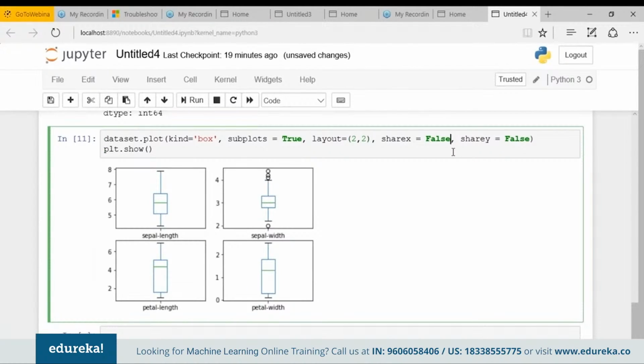Hold on guys, Arya has a doubt. He's asking why we are using the sharex and sharey values, what these are, and why we have assigned false values to them. Okay Arya, in order to resolve this query, I need to show you what will happen if I give true values to them.